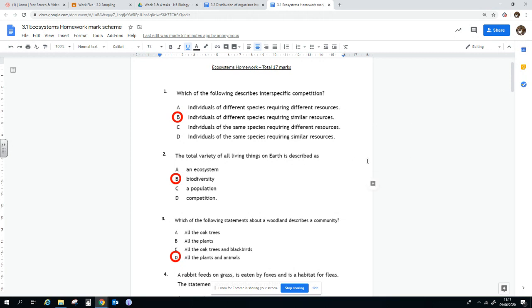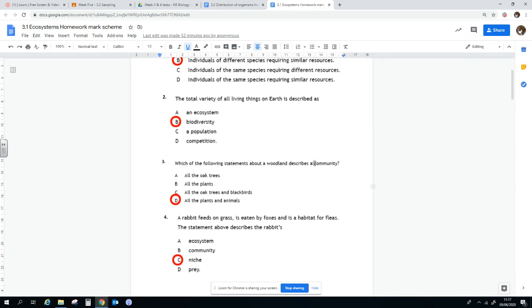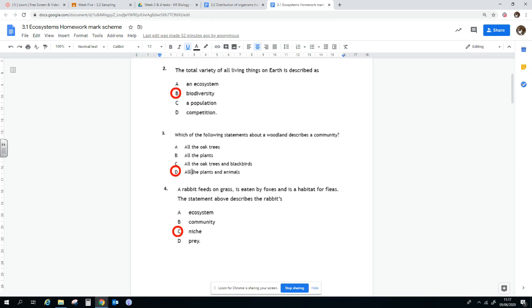The total variety of all living things on Earth is described as biodiversity. You can also have local biodiversity, which is the different numbers of species in an ecosystem. Which of the following statements about a woodland describes the community? So that would be all of the population, so all the living things. And the best answer, obviously, would be the plants and the animals.